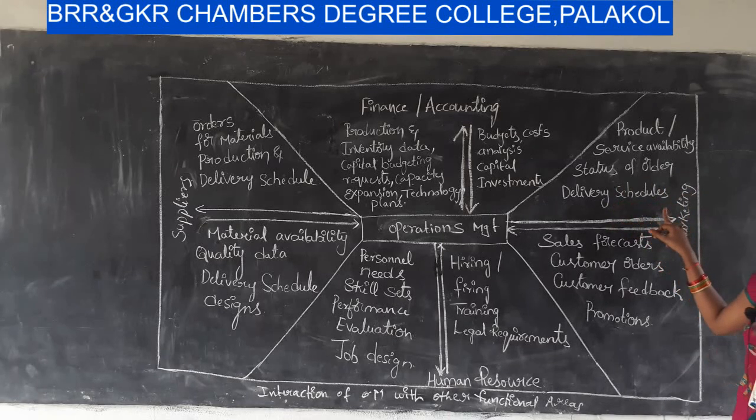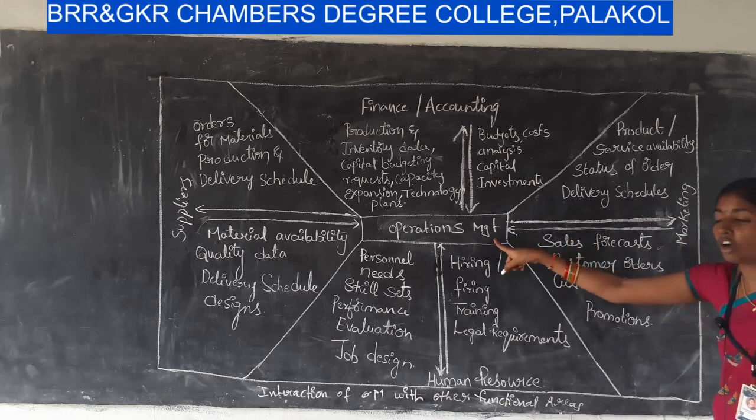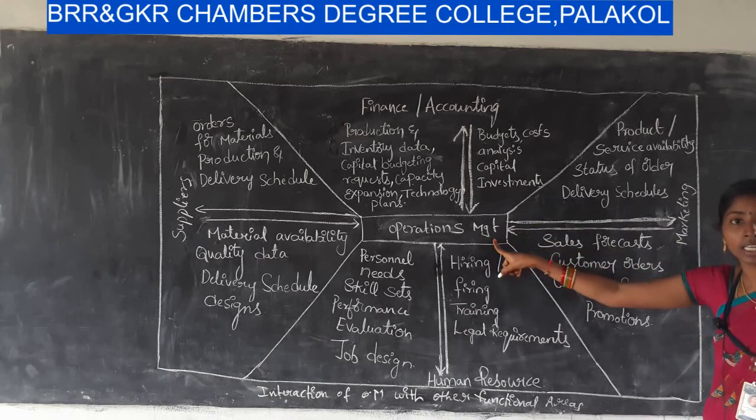Next one, delivery schedules. At what time period the order is to be delivered to the marketing department is to be informed by operations management to marketing management. Then, what marketing management gives to operations management is the sales forecast, because sales forecasting is done by marketing management, as they know the changing demands in the environment. So, they decide the sales forecast and send that report to operations management to produce the goods.